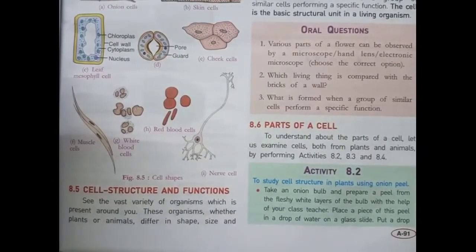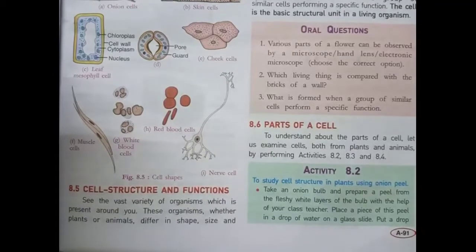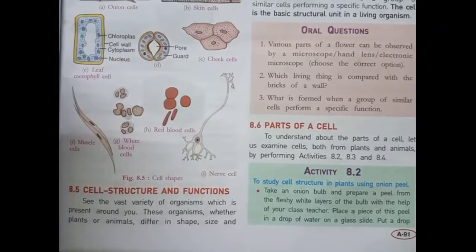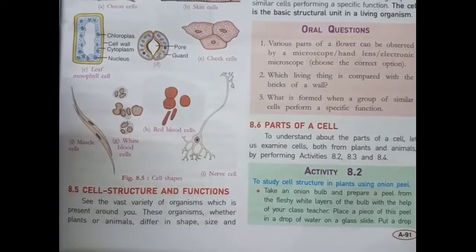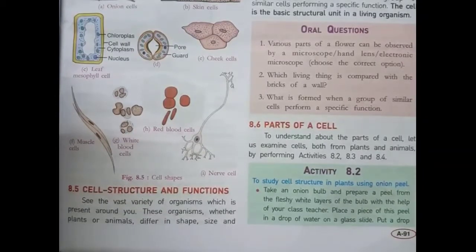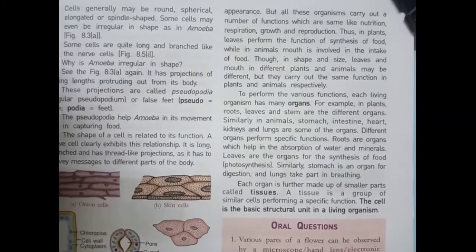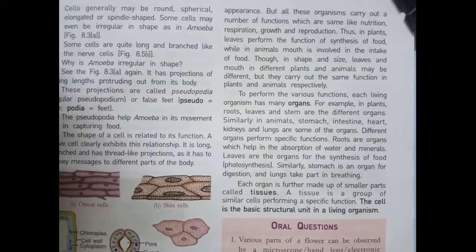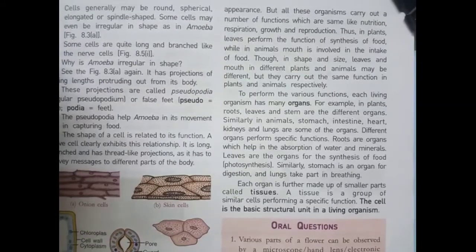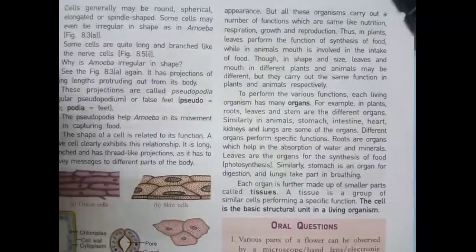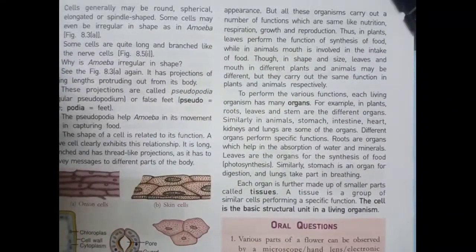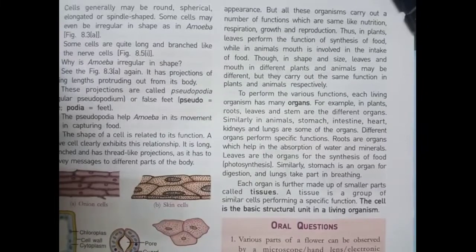Students, the shapes, sizes and appearance of the cells of plants and animals are different, but they carry out some functions which are similar, like nutrition, respiration, growth and reproduction. Thus, in plants, leaves perform the function of synthesis of food, while in animals, the mouth is involved in the intake of food. Though in shape and size leaves and mouth in different plants and animals may be different, they carry out the same function in plants and animals respectively.